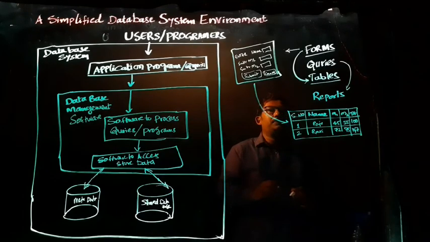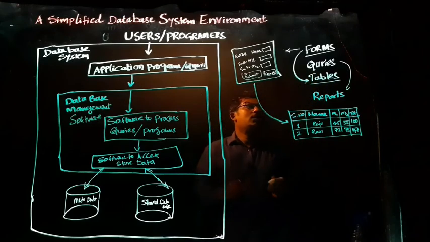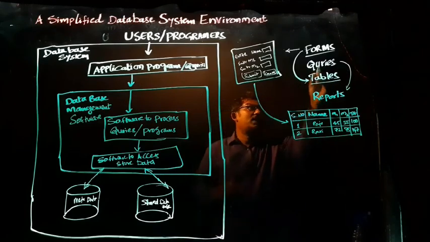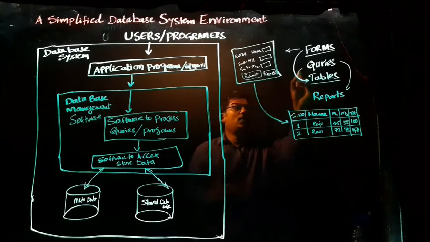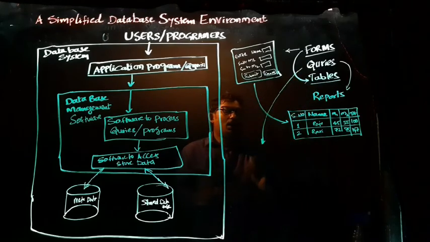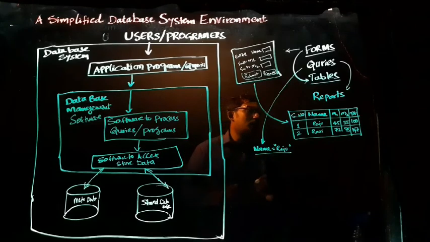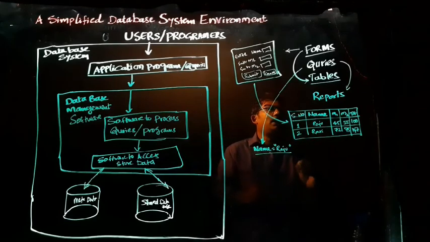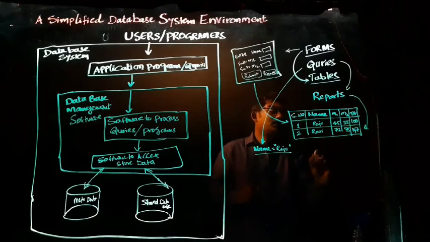Then comes, if you want to query, if you want to search for Raju's marks, okay, then you will write a query where name equal to Raju. Based on name equal to Raju, search for it and generate a report. Report will be generated.